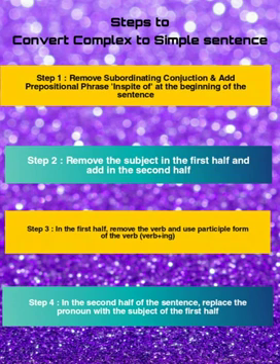Step 2. Remove the subject Mohan that can be used at the back part of the sentence. Step 3. Remove the past form of the verb ran. Instead of that, use participle form, that means verb plus ing form. Step 4. At the back part, you have the pronoun he. Please remove the pronoun he and use the proper noun Mohan.